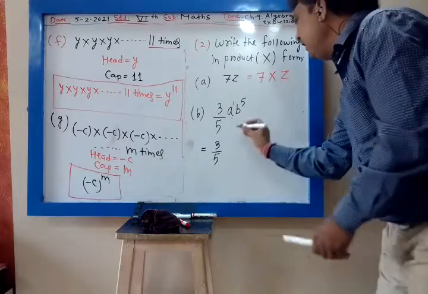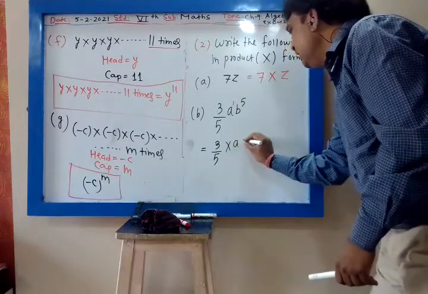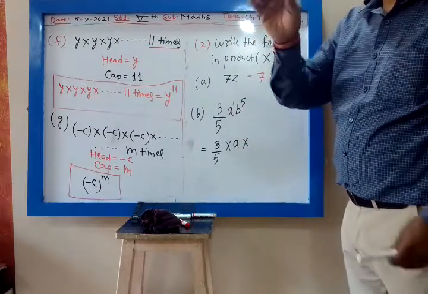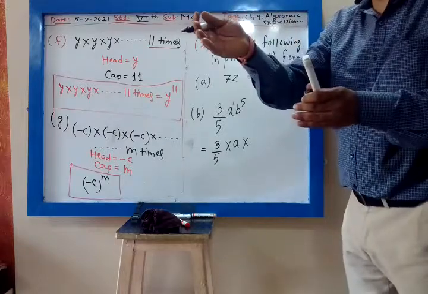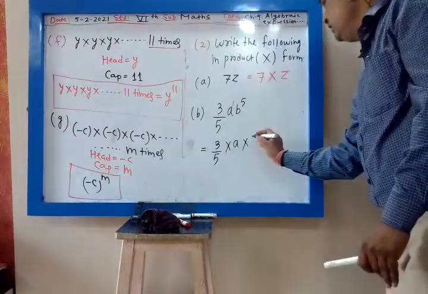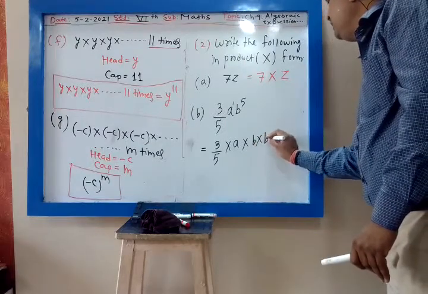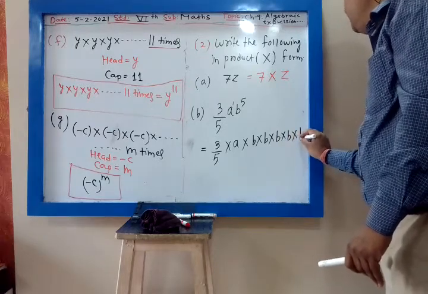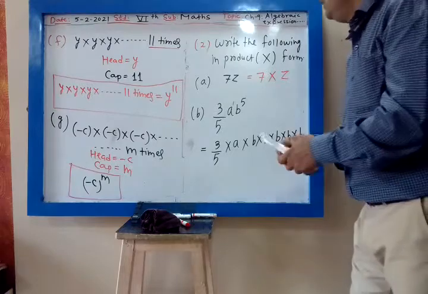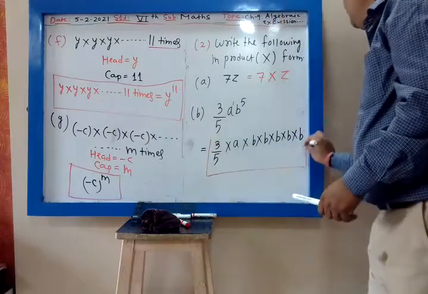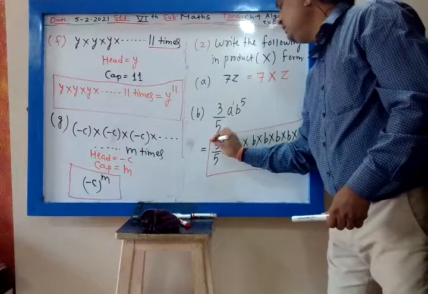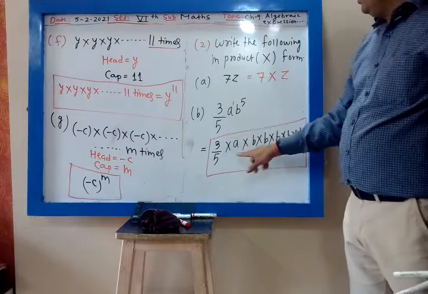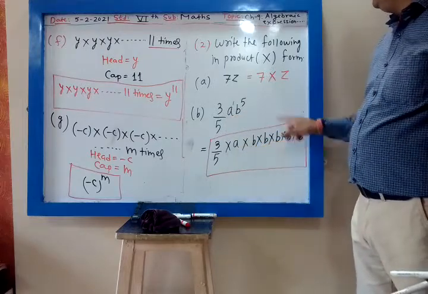So I will write 3 by 5 into A. Then B, what is the cap of B? 5. So if the cap of B is 5, it means you have to multiply B 5 times. So we write B into B into B 5 times because the cap is 5. So this is the answer: 3 by 5 into A into B into B into B into B into B. We have used multiplication, that means it is in the product form.